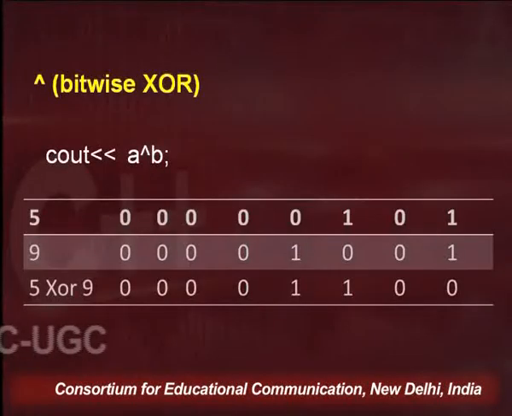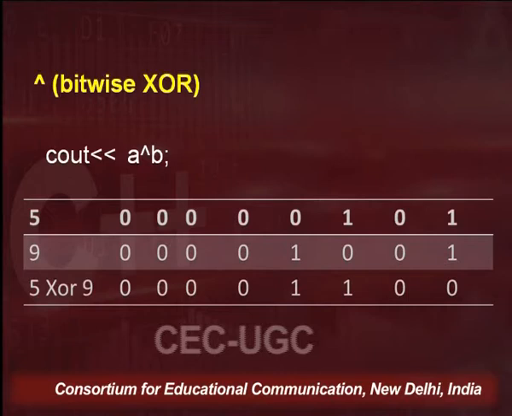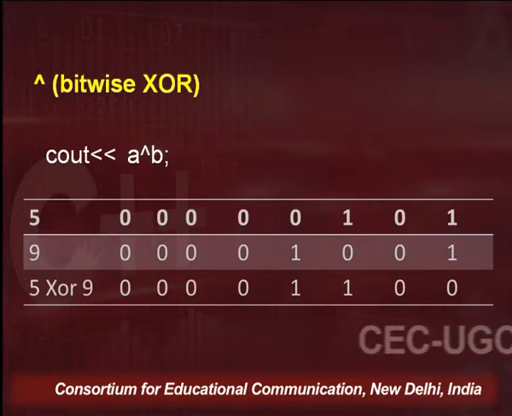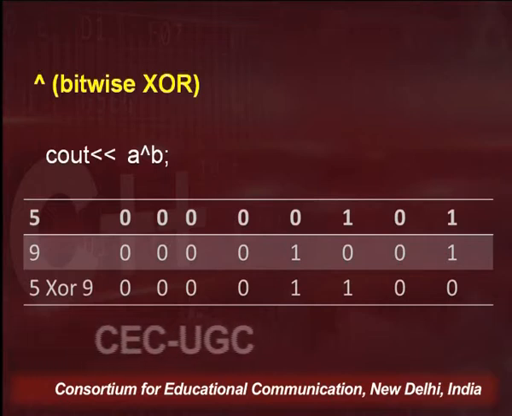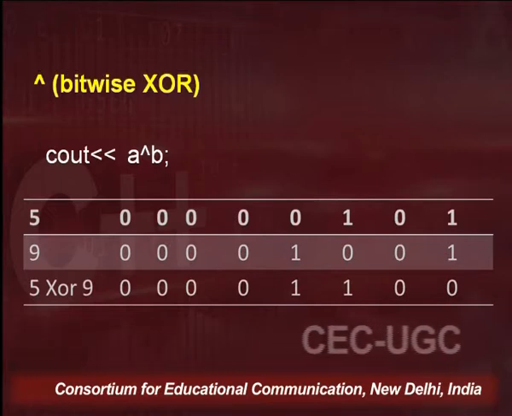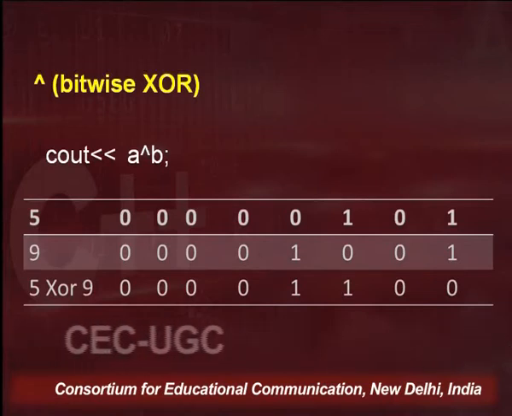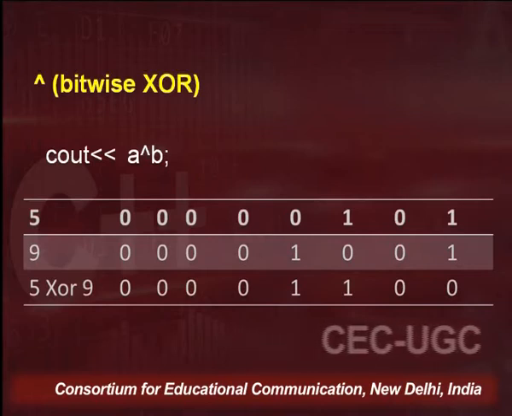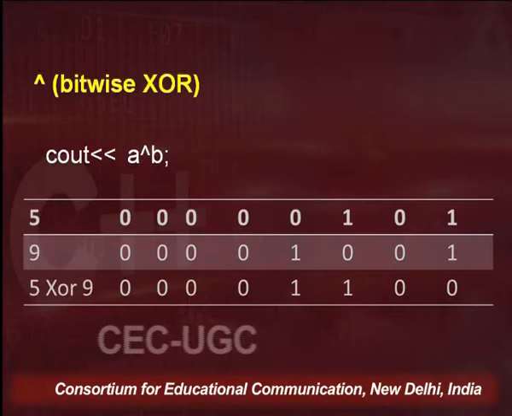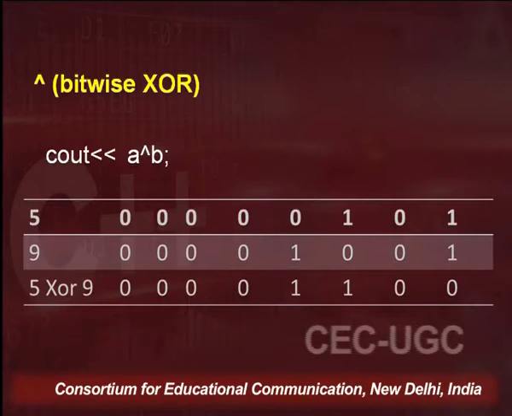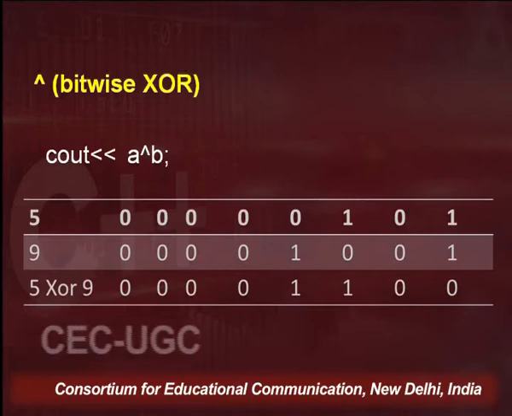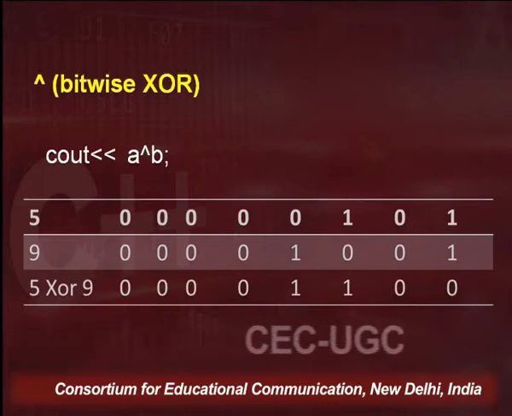For example, now coming to the next operator, which is bitwise XOR. Bitwise XOR is going to give you the answer 1 only if the two bits in the operands are different. That means for the same position, if A is having 0 and B is having 1, or vice versa, A is having 1 and B is having 0, then the answer will be 1 for that particular position. Otherwise, in the case of similar bits, it is going to give us 0.